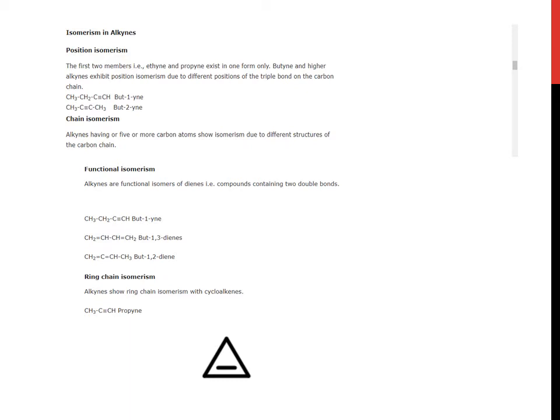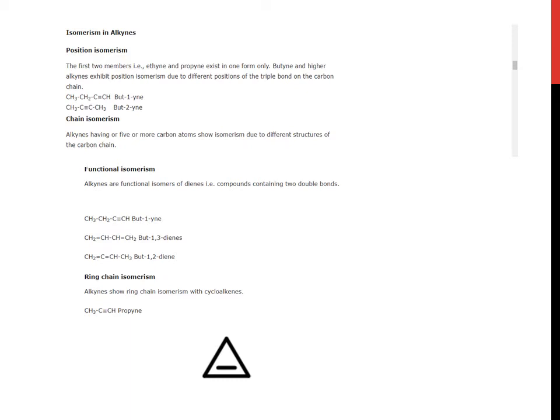Now, chain isomerism. Alkynes having 5 or more carbon atoms show isomerism due to different structures of the carbon chain. Functional isomerism. Alkynes are functional isomers of dienes, that is compounds containing two double bonds.